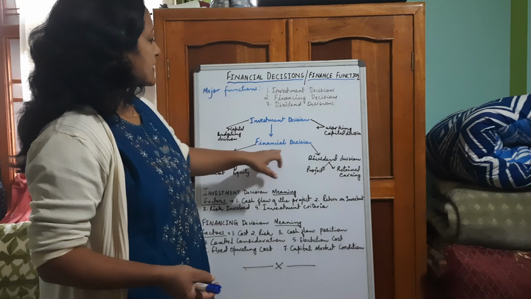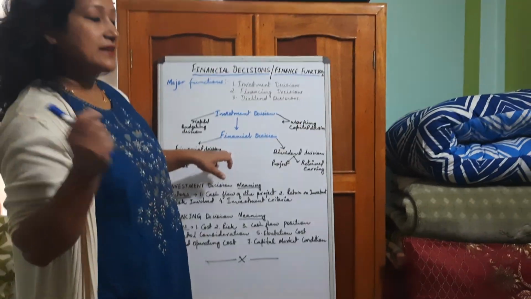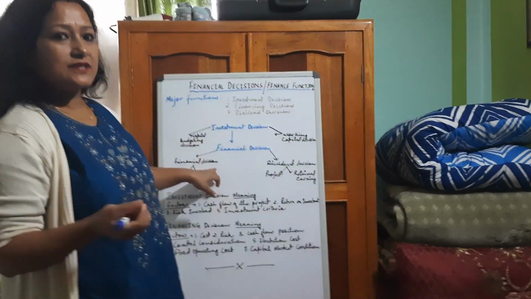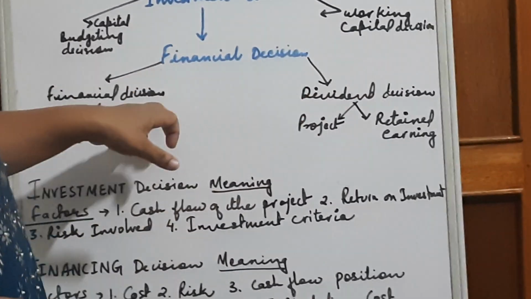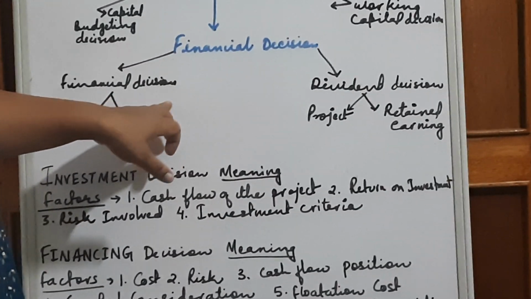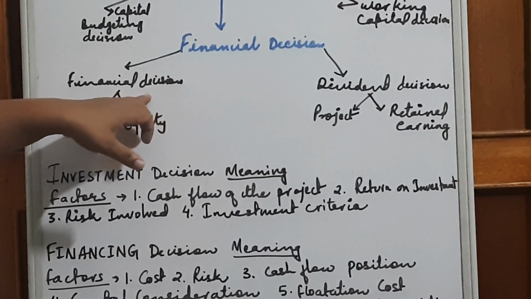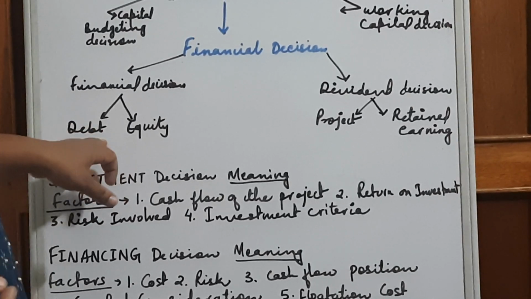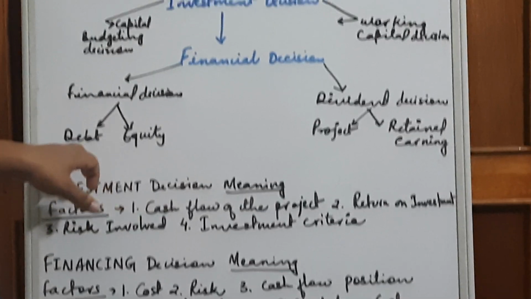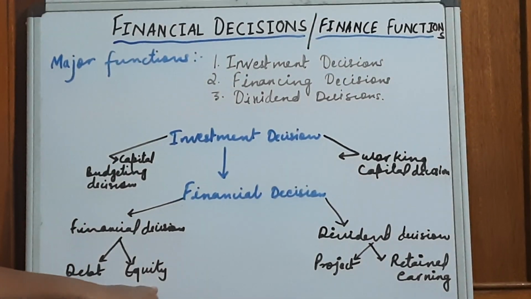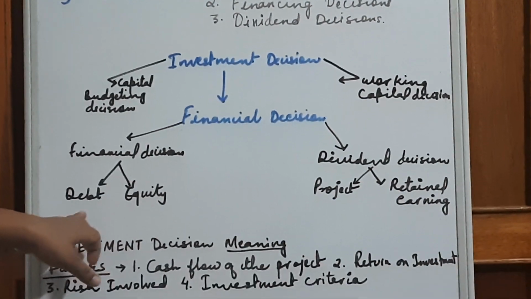Now, the financial decision has two things: one is the financing decision, how to raise the funds, and another is the dividend decision. These two things he has to keep in mind. When he takes the financing decision, he has to think about maintaining the ratio of debt and equity, that is borrowed funds as well as owner's funds.